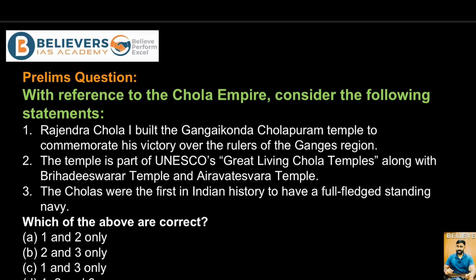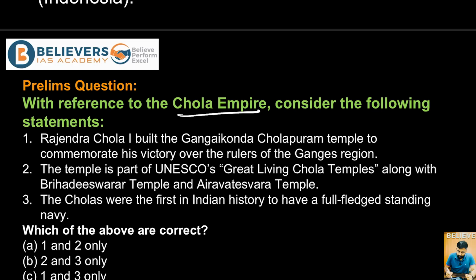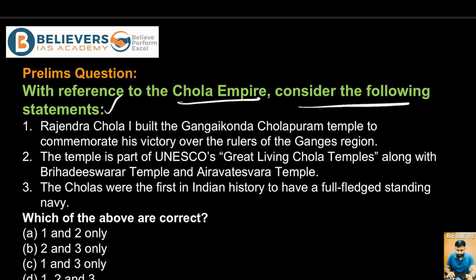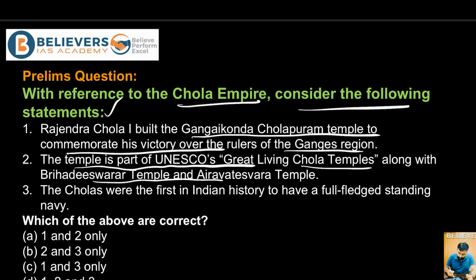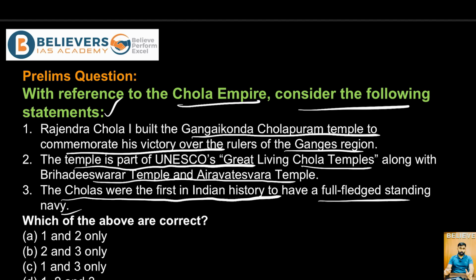Even before we end this video, let's solve one prelims question. With reference to the Chola Empire, consider the following statements. Rajendra Chola I built the Gangaikonda Cholapuram Temple to commemorate his victory over the rulers of the Ganges region. The temple is part of UNESCO's Great Living Chola Temples, along with Brihadeeswarar Temple and Airavateshwara Temple. The Cholas were the first in Indian history to have a full-fledged standing navy. Which of the following statements are correct?